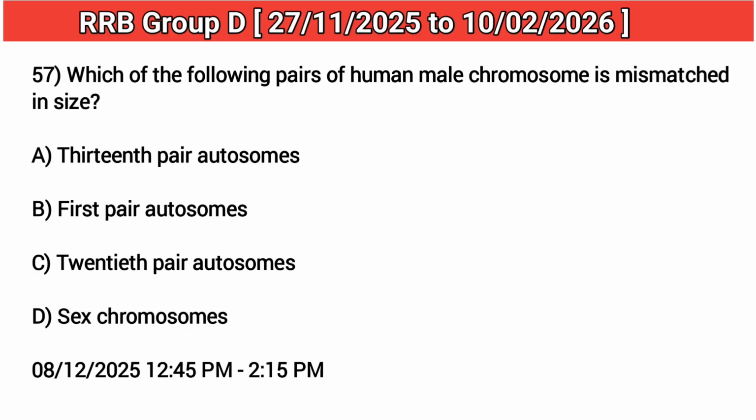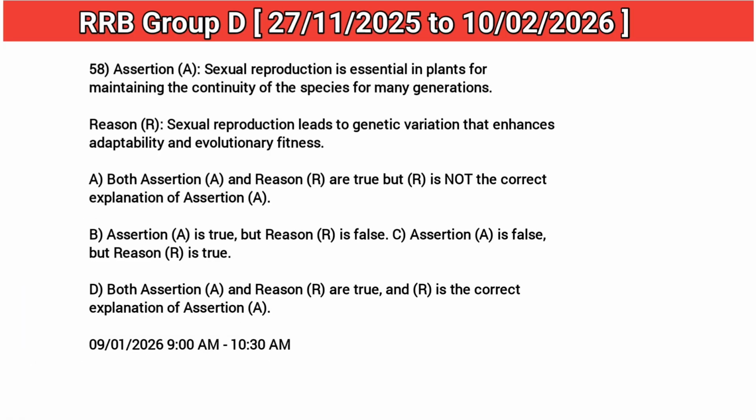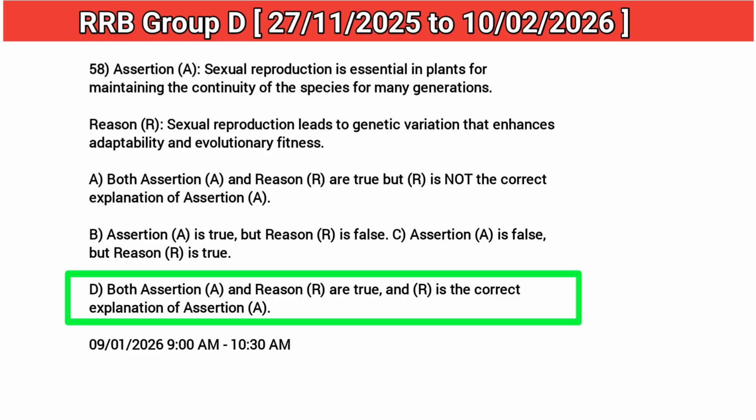57. Which of the following pairs of human male chromosome is mismatched in size? Answer: D. Sex chromosomes. 58. Assertion A: sexual reproduction is essential in plants for maintaining the continuity of the species for many generations. Reason R: sexual reproduction leads to genetic variation that enhances adaptability and evolutionary fitness. Answer: D. Both assertion A and reason R are true, and R is the correct explanation of assertion A.